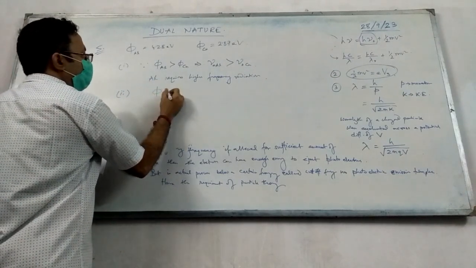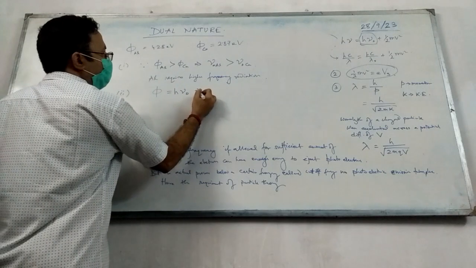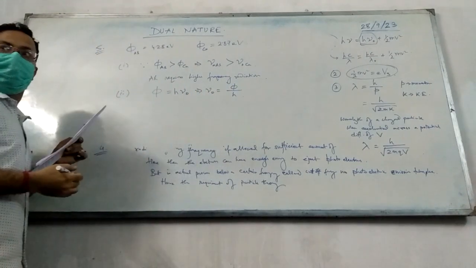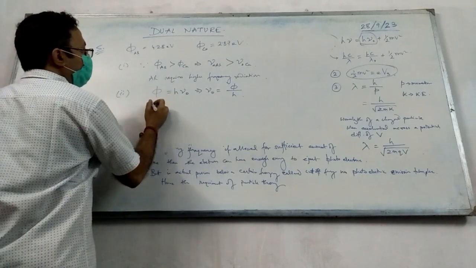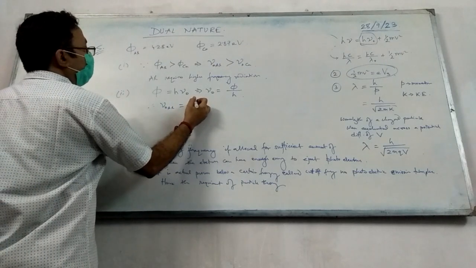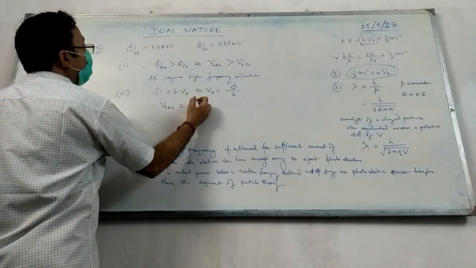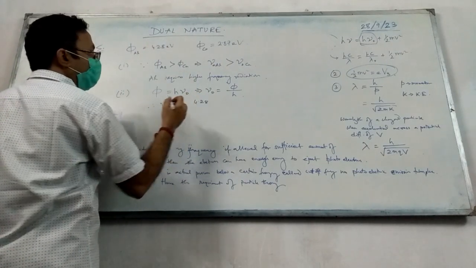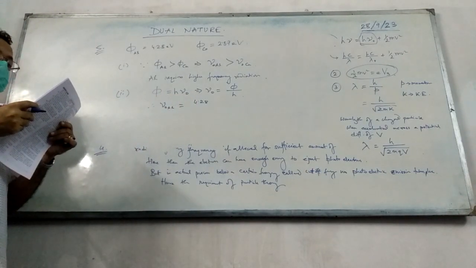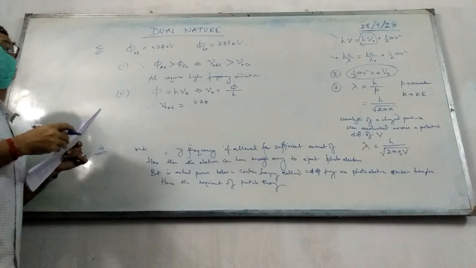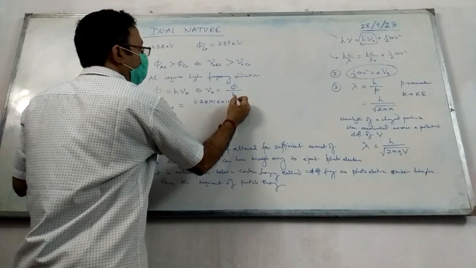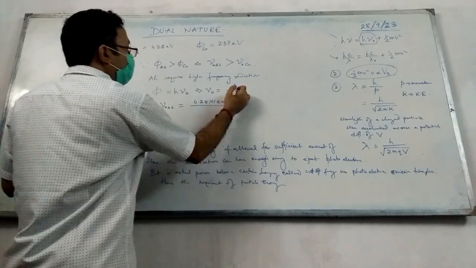We know phi equals h into mu naught, means mu naught equals phi by h. So for aluminium, mu naught AL equals phi of AL, which is 4.28. But the question is given in eV, right? So whenever it is given in eV, you need to convert it into joules. So that will be 1.6 into 10 to the power minus 19 divided by h.